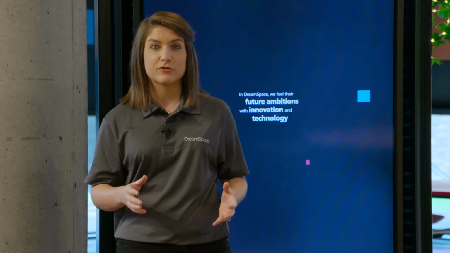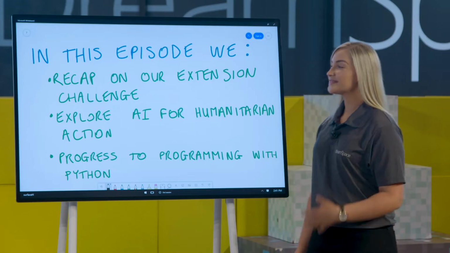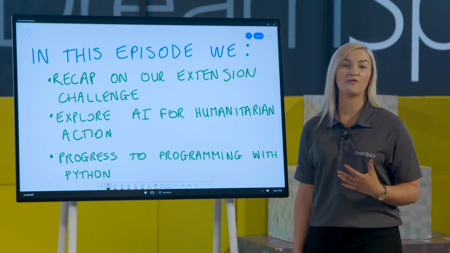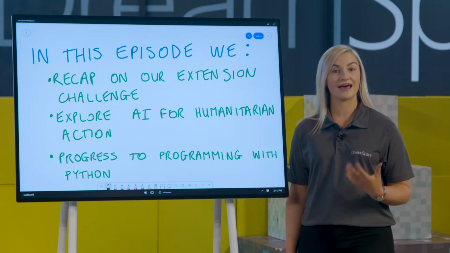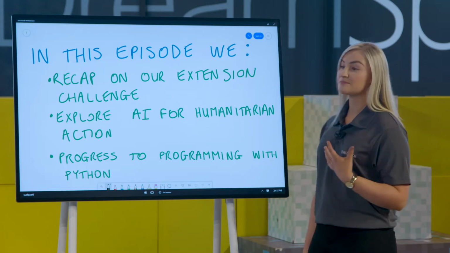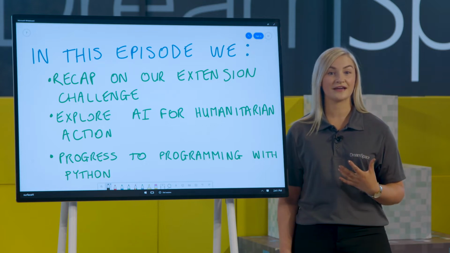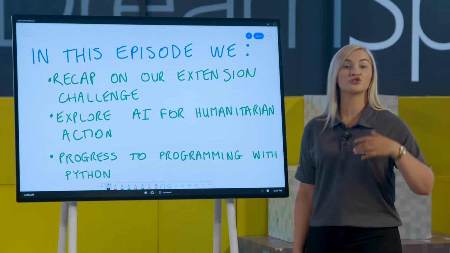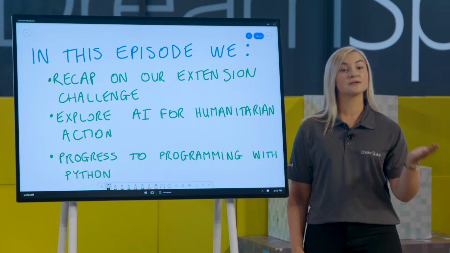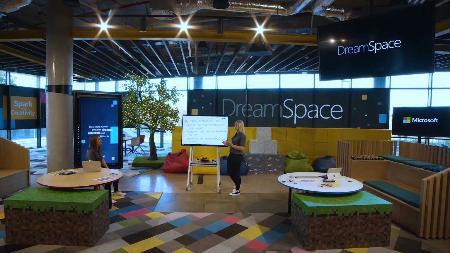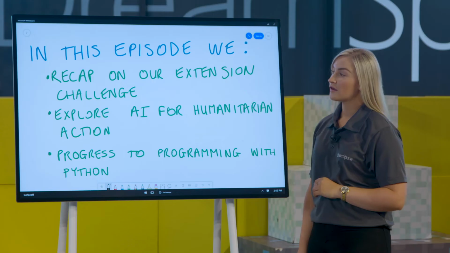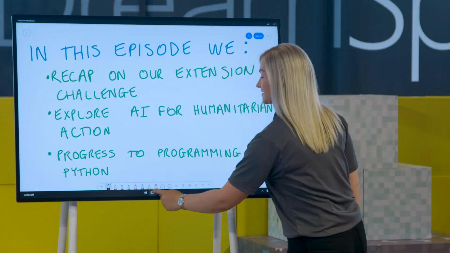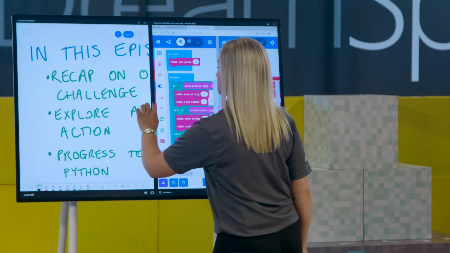We've lots planned to cover today. Let's hear about it. So in today's episode, we're going to recap over our extension challenge in the last episode. We're also going to explore AI for humanitarian action, which was one of our AI for Good pillars. And finally, we're going to transition from visual programming to Python, which is a text-based programming language. Yeah, can't wait. So now we're going to look at our extension challenge from our previous episode.